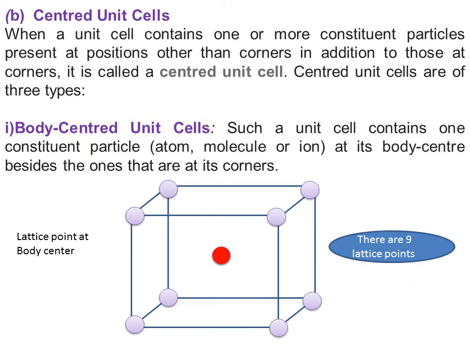How can you imagine this body centered? Imagine a cube or a box, and inside there is a place which you can imagine as a lattice point. So simply, a body centered unit cell is a type of unit cell in which, along with the lattice points at the corners, there is one more lattice point present at the body center. So totally how many lattice points are there? 8 at the corners plus 1 at the body center. So therefore there are 9 lattice points, dear student. Okay, let us understand the next type of centered unit cell, dear student.